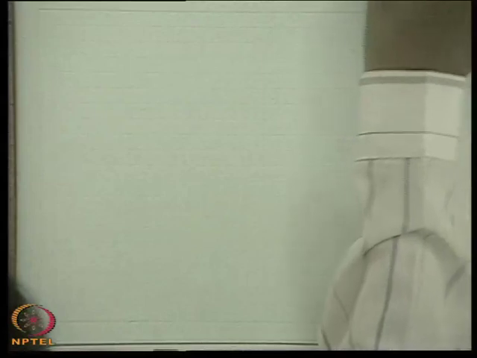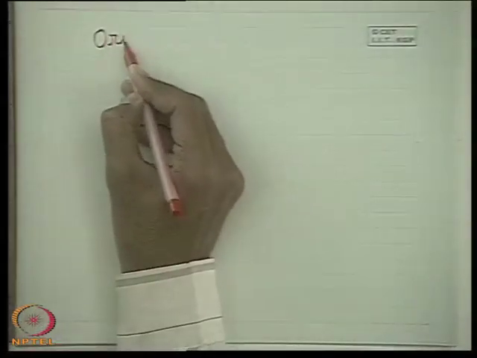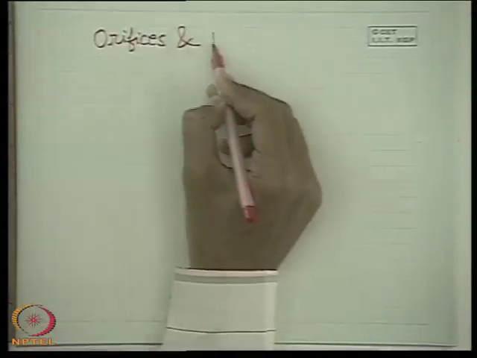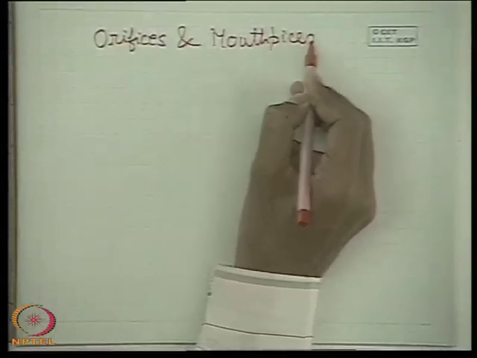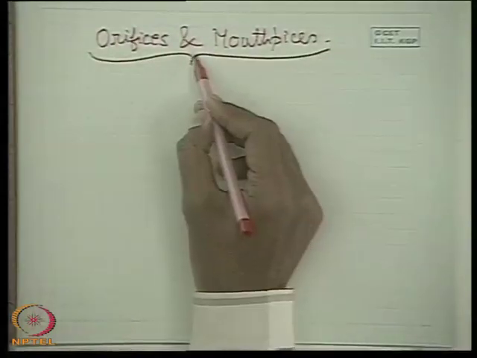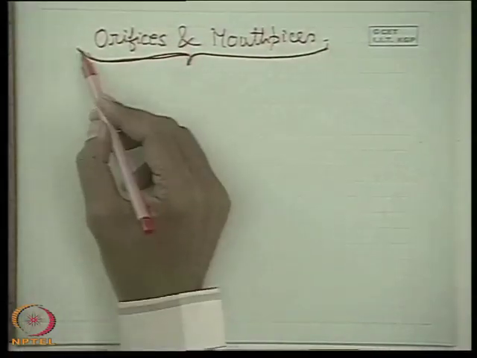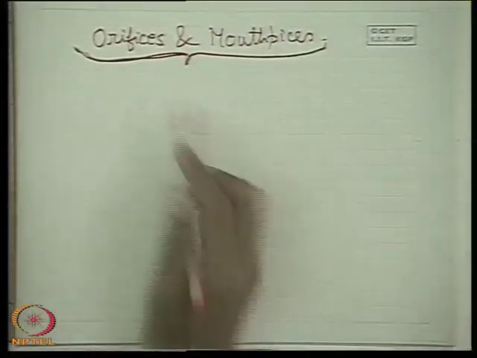Now, after this, we will come to the next section, which is very, very simple: orifices and mouthpieces. This is the simplest chapter of fluid mechanics, which probably requires the knowledge level of class 8 or class 9, nothing more than that. Orifices and mouthpieces. What is an orifice?